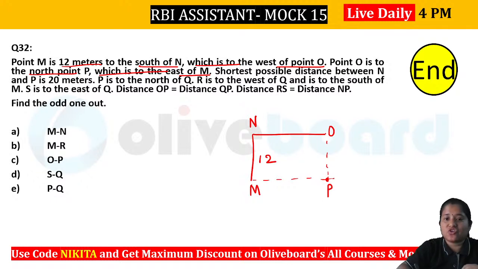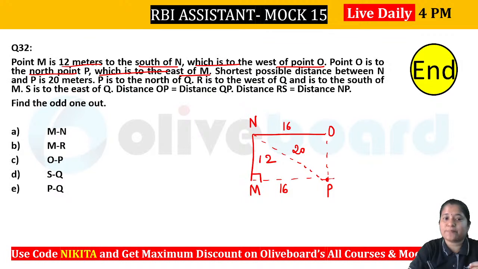Point P. Now shortest possible distance between N and P is 20 meters. So you can see this is your 20 meters here. So if this is 20, what will be MP here? MP का कितना value होगा? You can see this has to be 16, because this is a Pythagorean triplet, 12, 16 and 20. So this will be your 16 here. ON is also 16.